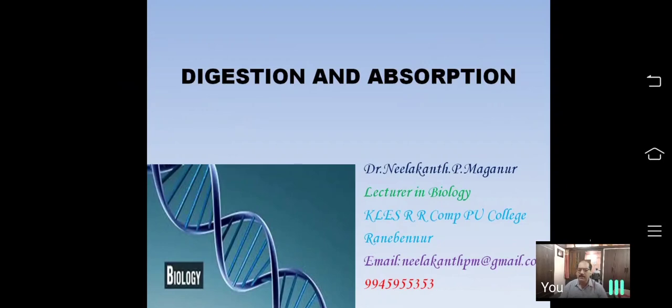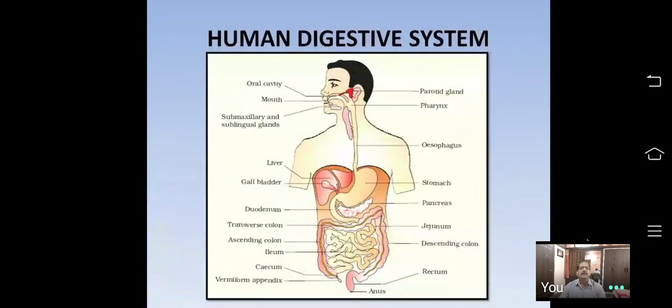Good morning, students. In a previous class, I explained about the human digestive system. I explained the structure of the alimentary canal. Today, let us discuss another part of the digestive system, the accessory glands.